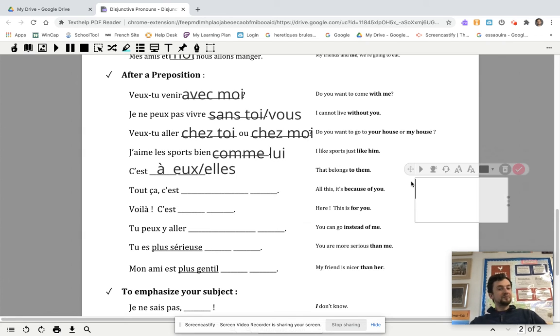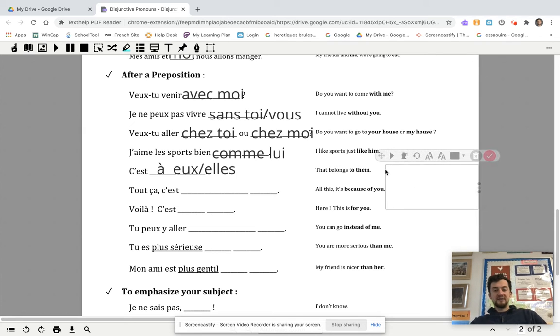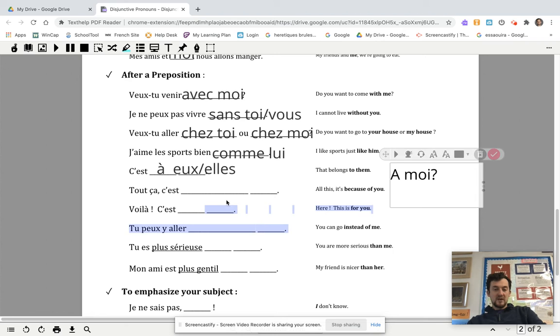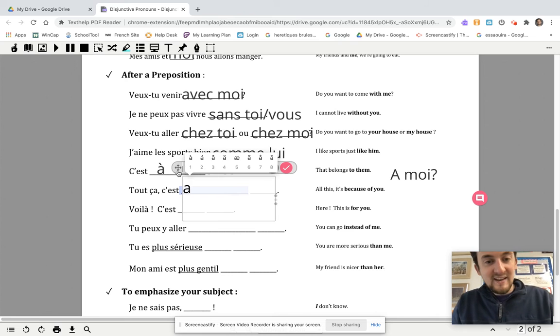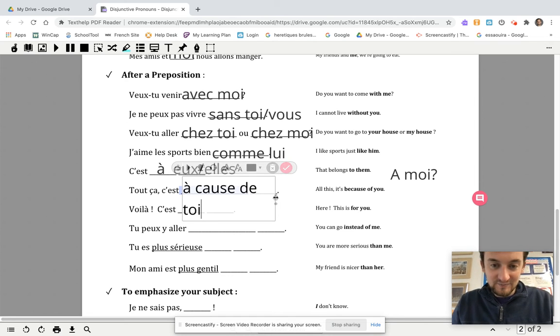D'accord? One way to remember this, if you're going to struggle with it, is if you've seen the movie Finding Nemo, the seagulls, they go, mine, mine. In French, they go, à moi, meaning belonging to me, belonging to me. So voilà. All right. All of this, it's because of you. Oh no. It's c'est à cause de toi.